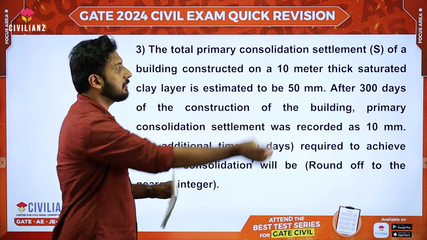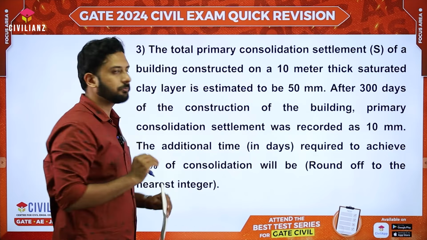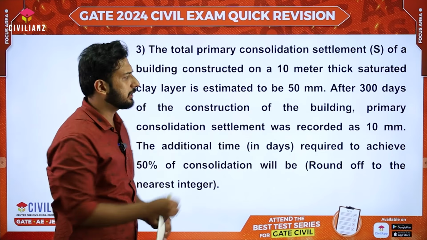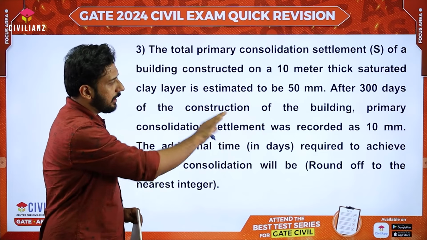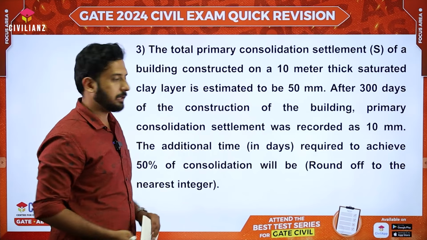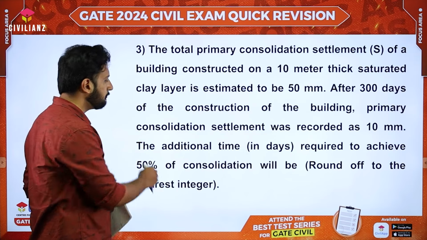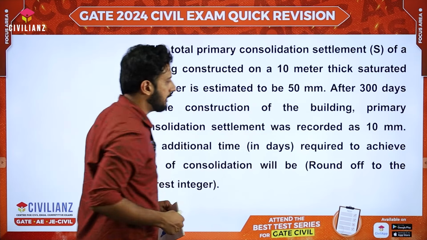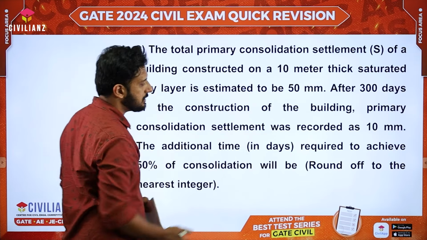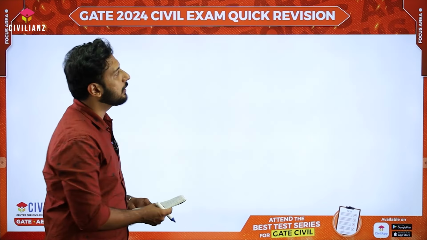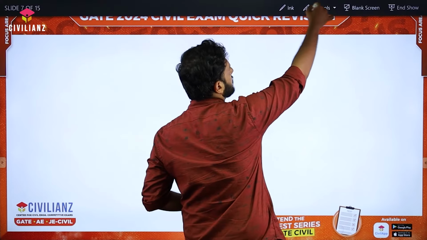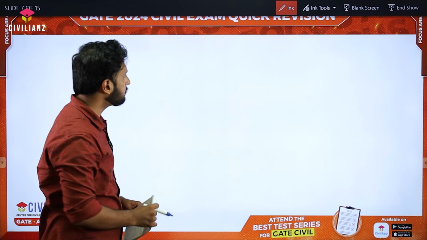So what is the final settlement? That is 50 mm. In between, after some time, according to this question, it is 300 days, we are observing a settlement of 10 millimeter. Now what is the question? The additional time required to achieve 50% of consolidation will be... So what is the meaning of this? I hope you got the concept or the situation they are giving in the question.